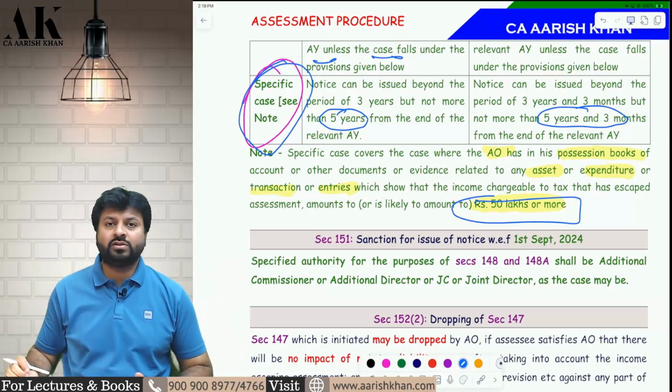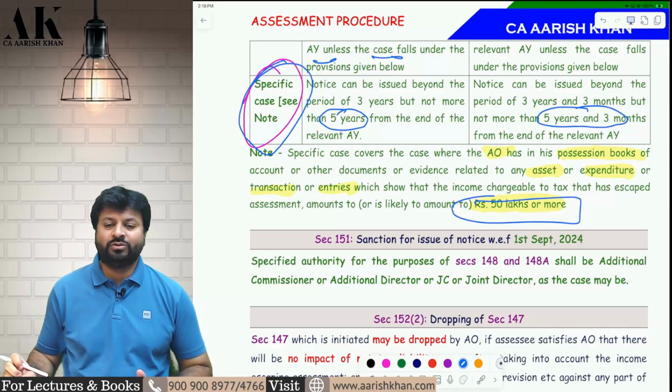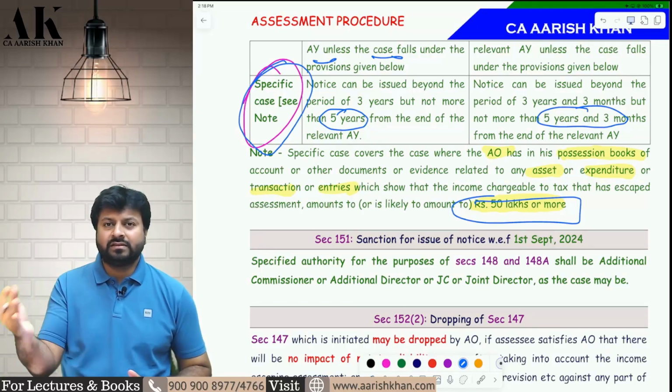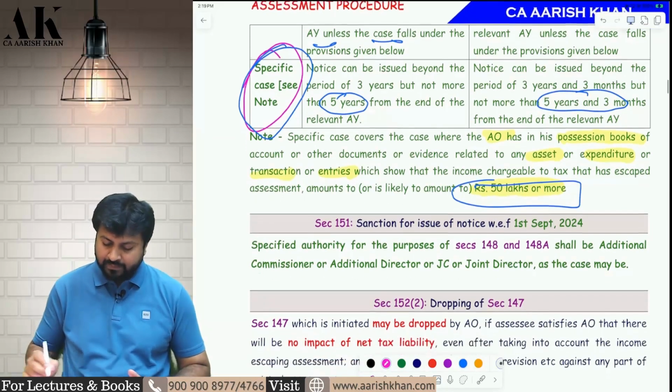Beyond 5 years, notice is not possible under income tax law in today's time. I hope it is clear to all of you. Okay, so very simple: 3 years, 3 years 3 months; 5 years, 5 years 3 months. Beyond 3 years, you can send notice only if the escaped income is likely to be 50 lakh rupees or more. Otherwise, you cannot send. Okay.